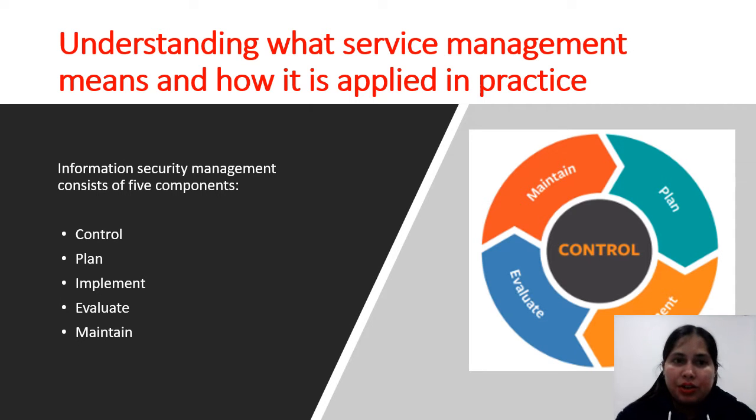The next, a continuation of the same slide: information security management consists of five components. The first one is control. In control, a framework is introduced to prepare and maintain information security policy. The second one is planning. In the second step, the requirements to maintain the privacy of data are planned. And the next is implementation. Following the planning phase, the strategies are put into action to safeguard the information.